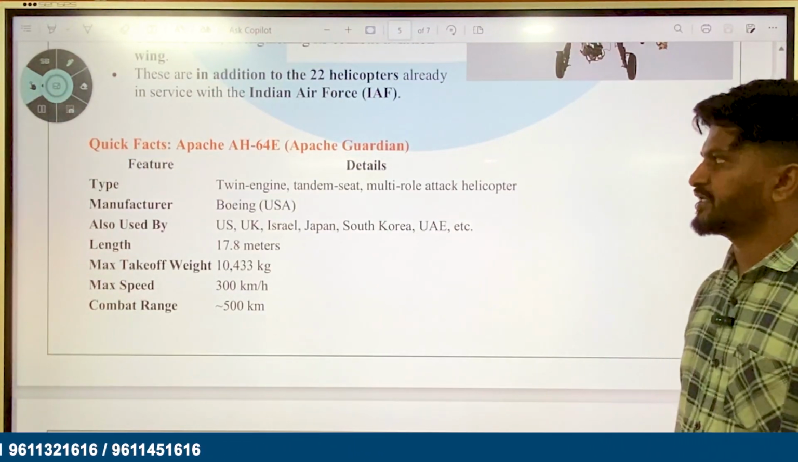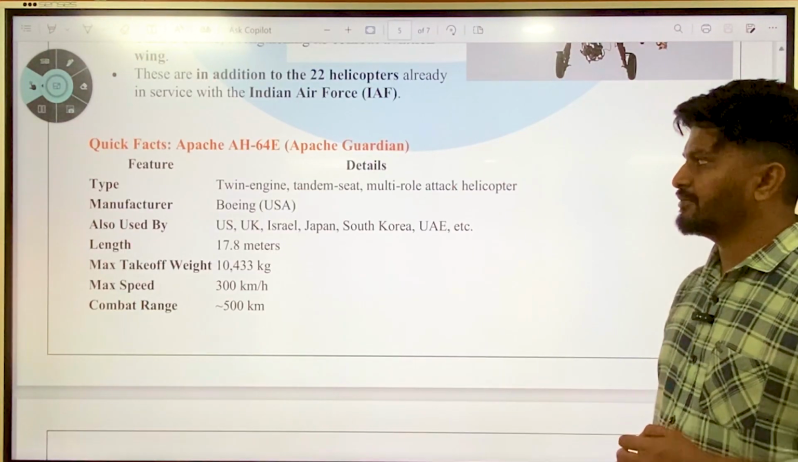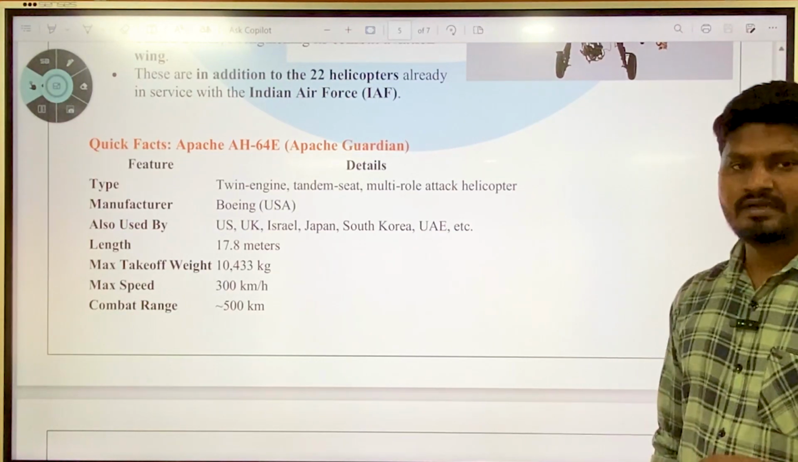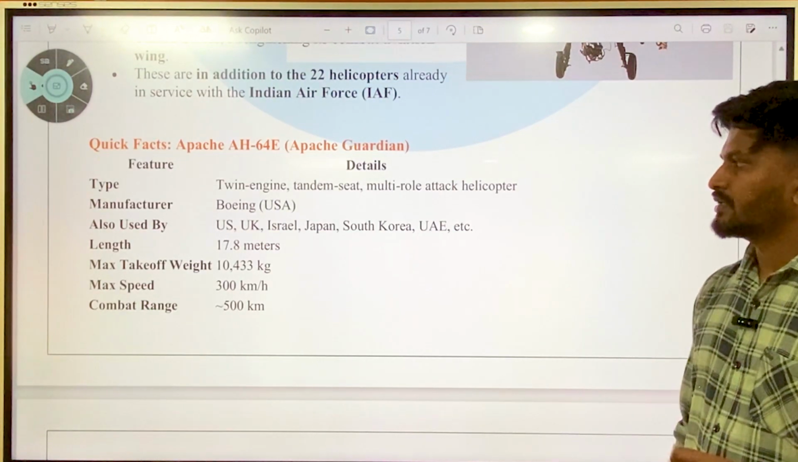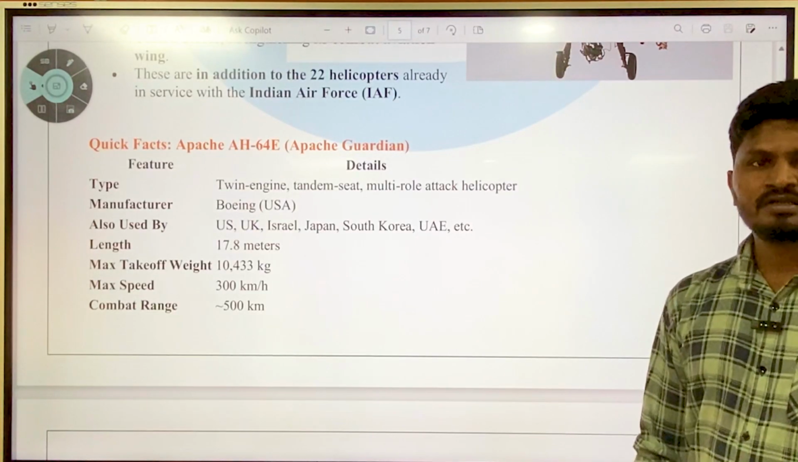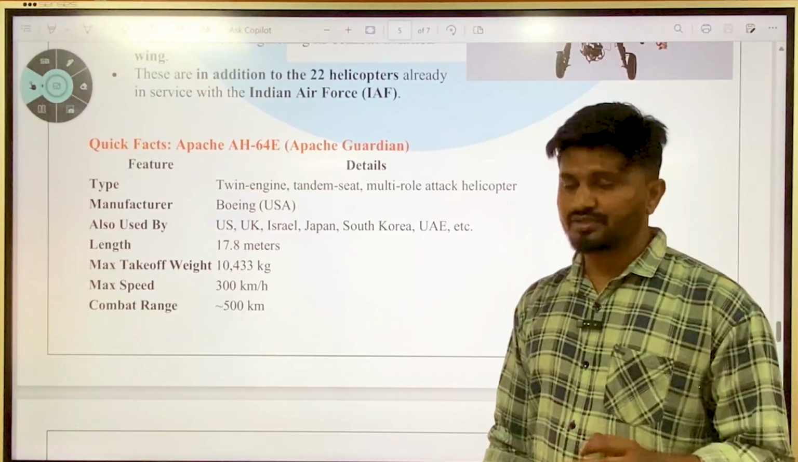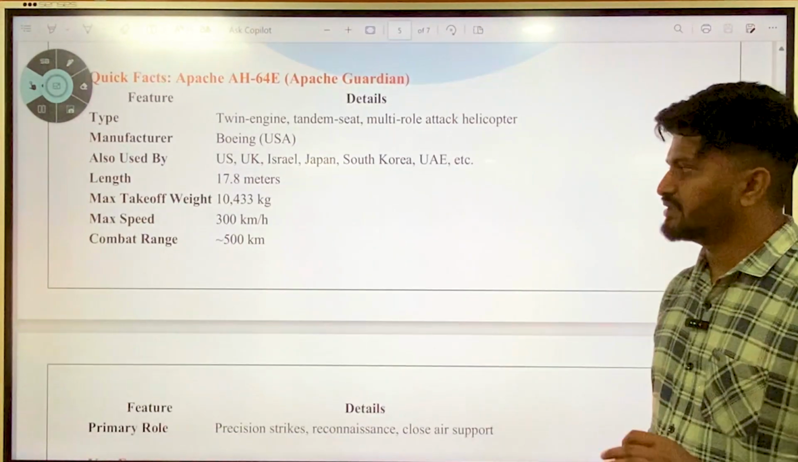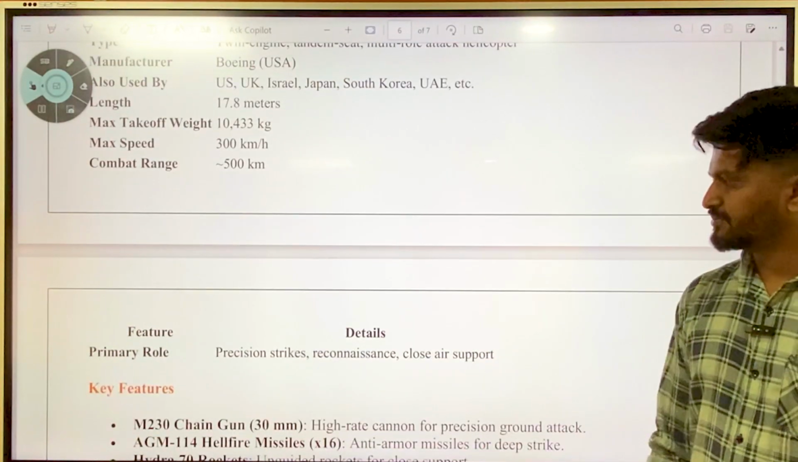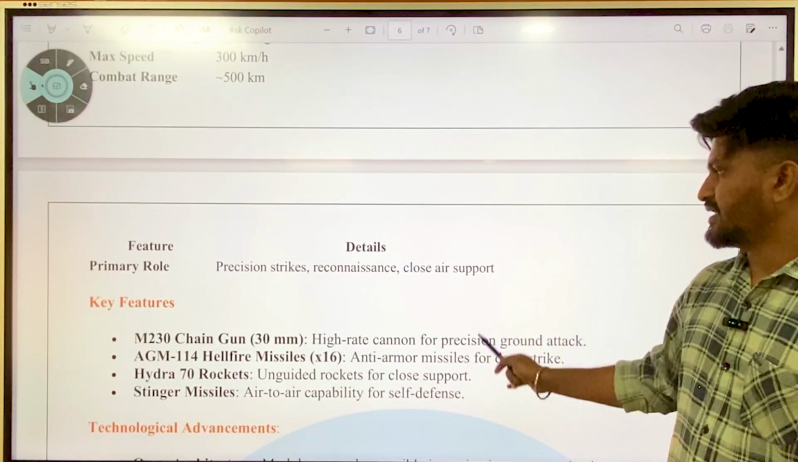So facts about Apache AH-64E is that it is also called the Apache Guardian type. It is a twin engine tandem seat multi-role attack helicopter. It is manufactured by Boeing, also used by USA, UK, Israel, Japan, South Korea, UAE, etc. It is 17.88 meters in length and it weighs 10,433 kg, maximum speed of 300 km per hour, very important, and combat range of 500 kilometers. And primary role is precision strikes, reconnaissance, and close support.